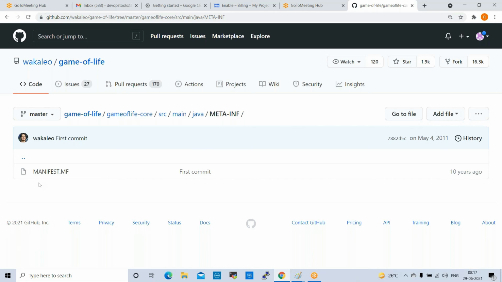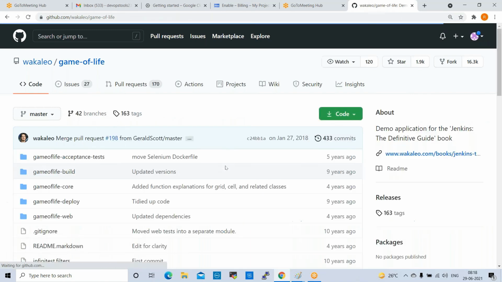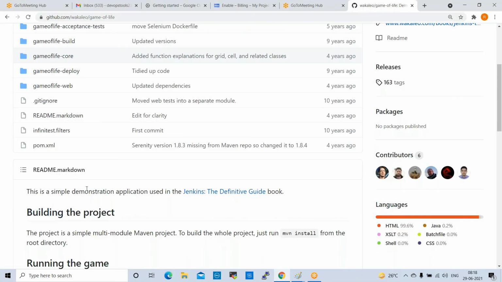Inside the folders, we have subfolders, different folders. So game of life core, we have source folder, main folder, Java folder, META-INF. Like this, the folder structure will be created by Maven only. Right? So these are the folders and files.